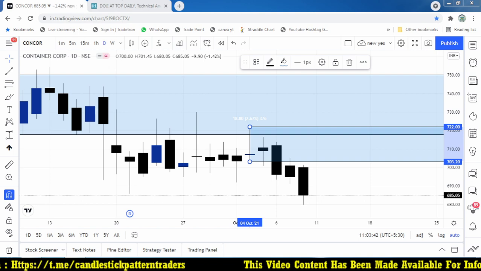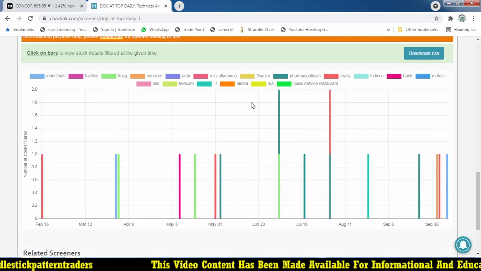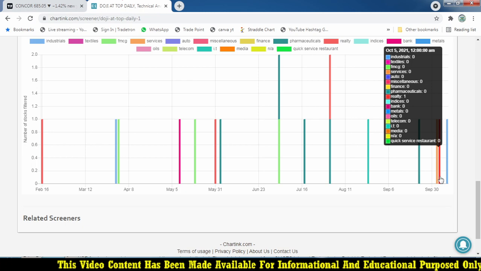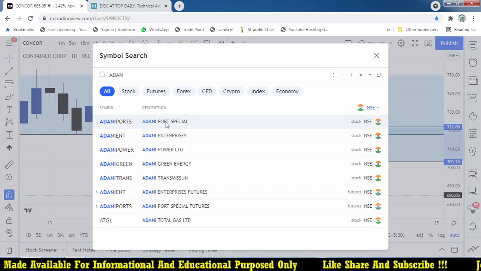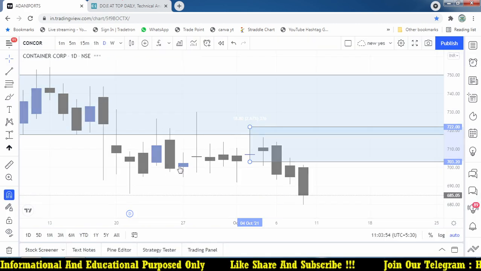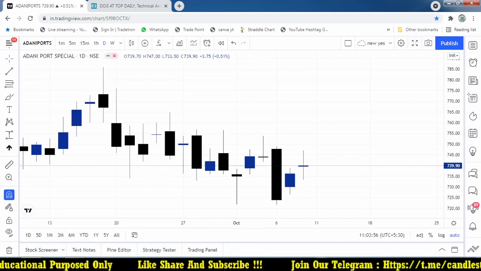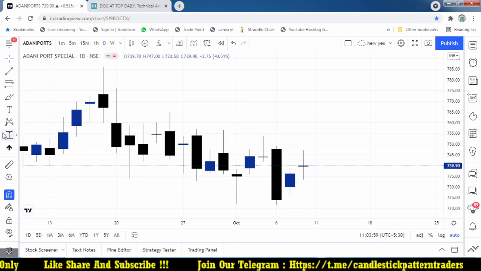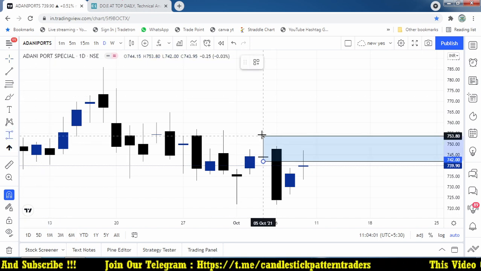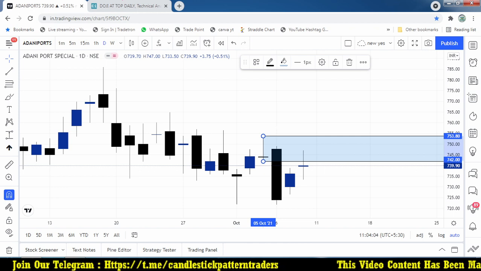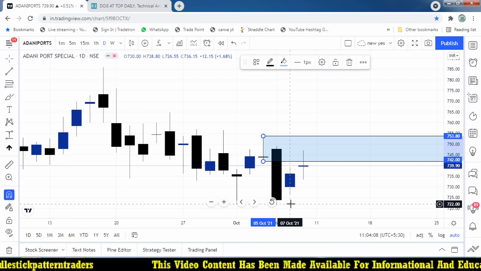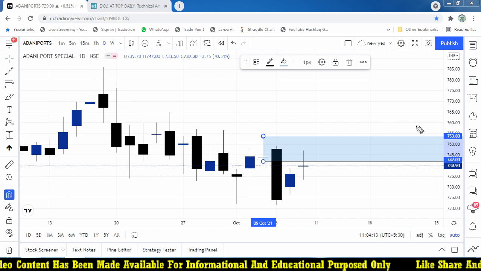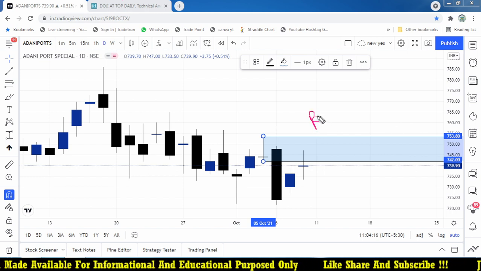And the next one, what we found this month, the second one, is Adani Ports. Yeah, that one, already one of my YouTube followers booked such a great profit, around 13,000 rupees, on this trade. So 742, 753. What is the risk for the trade? Almost 12 rupees. From there it comes to 722, almost 20 points down, with a risk reward ratio of 1:1. So that has also been targeted.